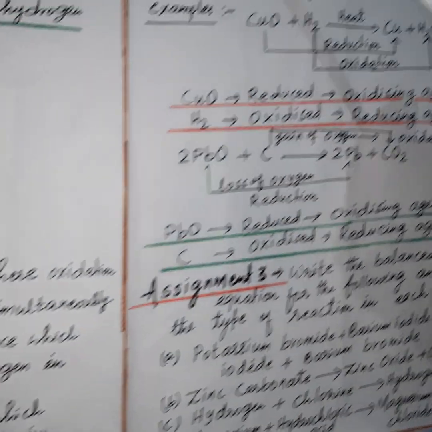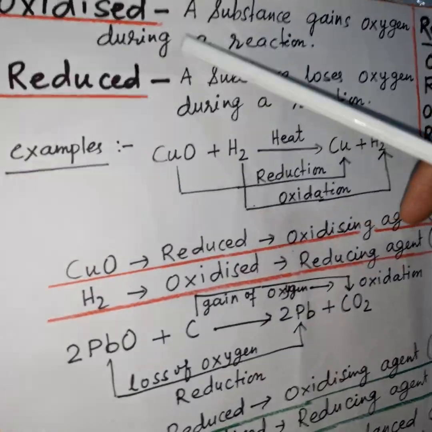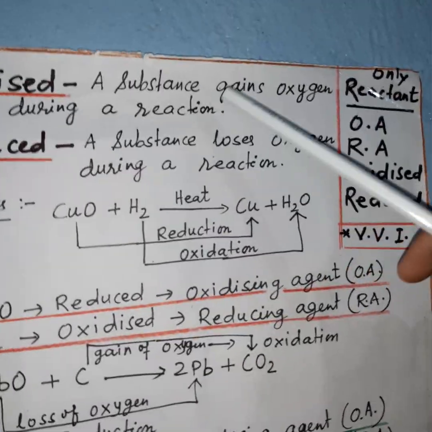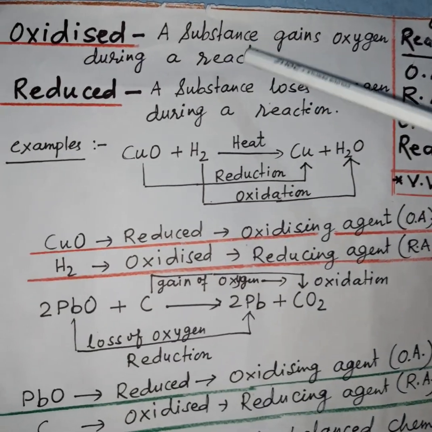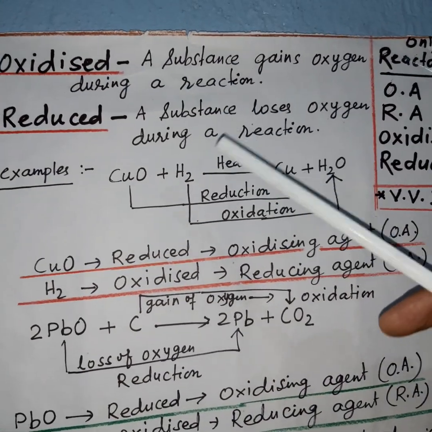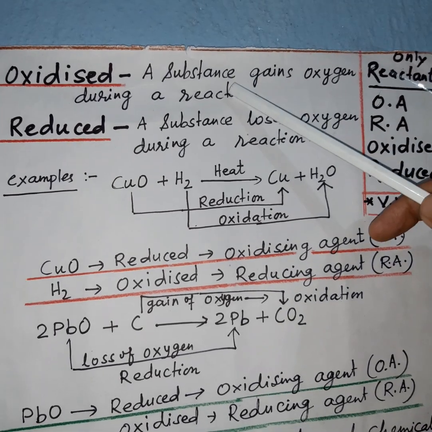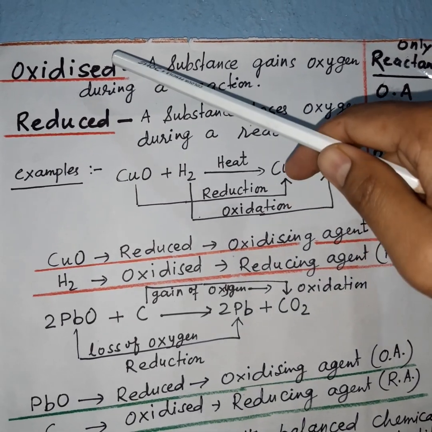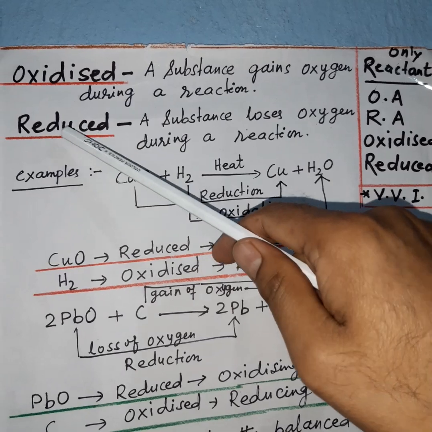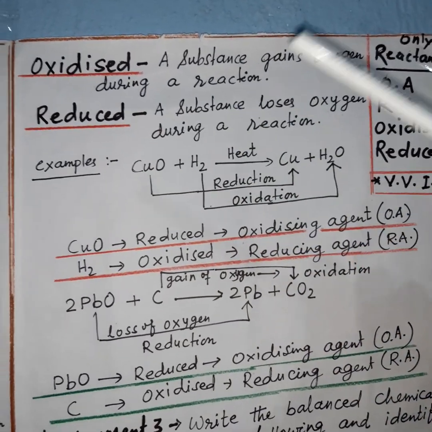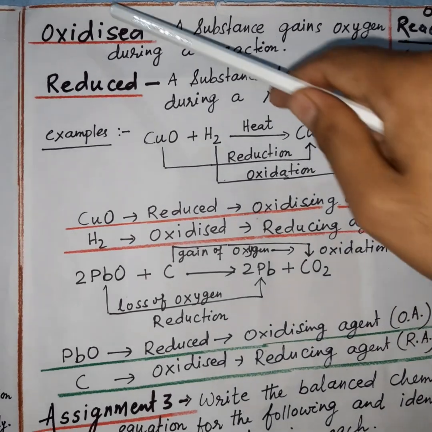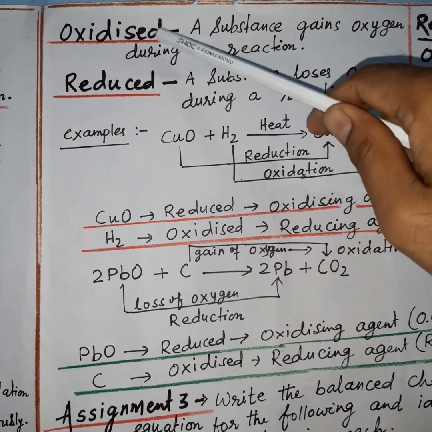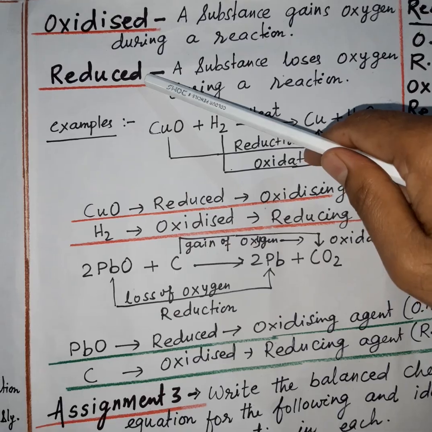Next one is oxidized: a substance that gains oxygen, meaning the substance which takes oxygen during a chemical reaction is said to be oxidized, while reduced is the substance that loses oxygen during a reaction. Both oxidized and reduced are reactants.